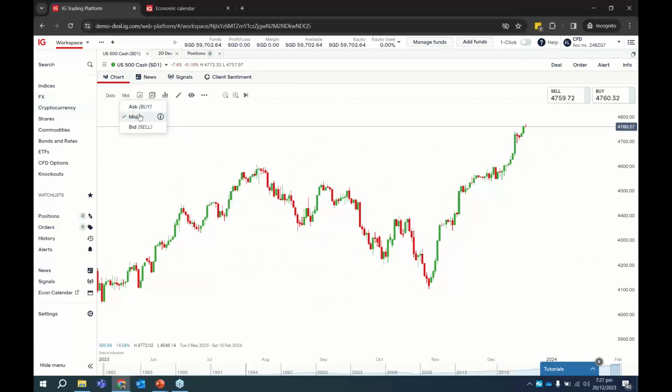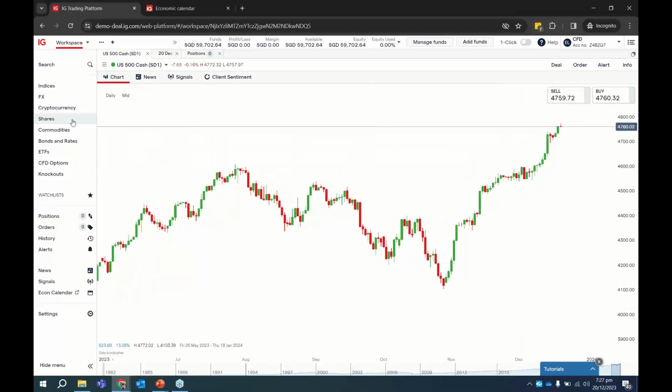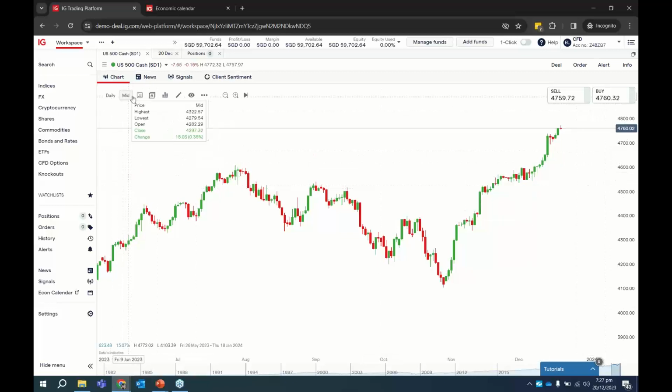And of course, over here we have the mid price. It's showing the price that you want to see on the platform. Do you want to see the selling price, which is this one, the bid price? Or the buy price, which is 4760, or you can just see the mid price. By default, it's on mid price.